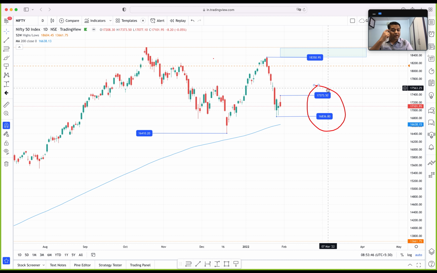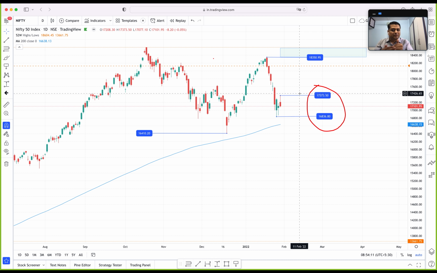If we are going to find a bullish action, then we may see price closing above this 17,373 comfortably. Closing basis is important, whether you follow hourly time frame or a daily time frame. You follow these levels based on your time frame, and on a closing basis, enter only and only if your risk to reward is favorable.